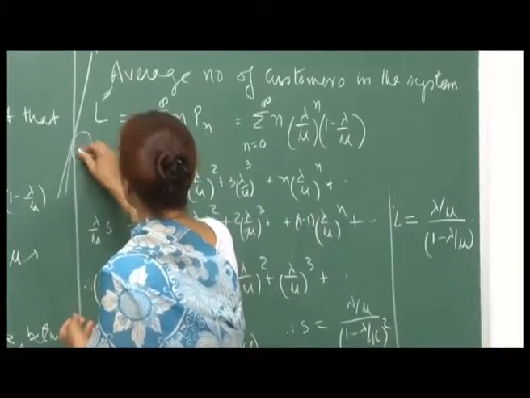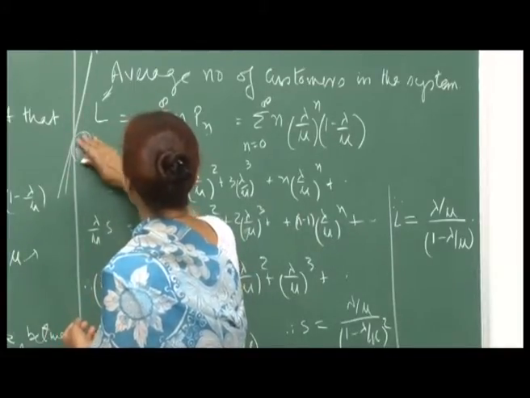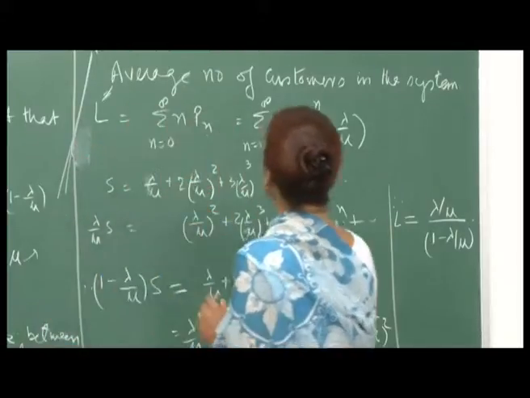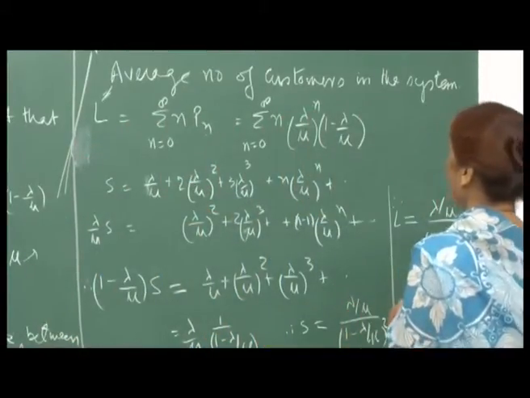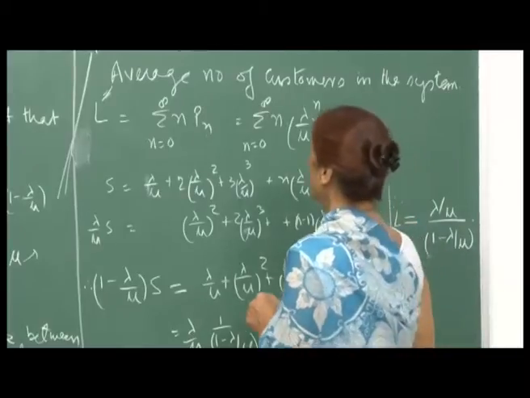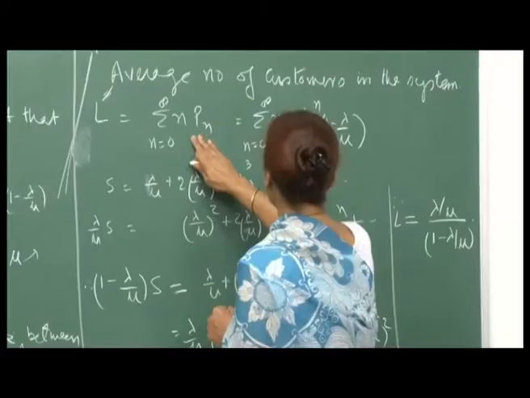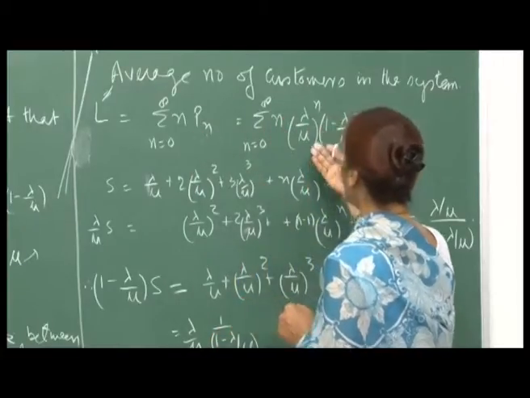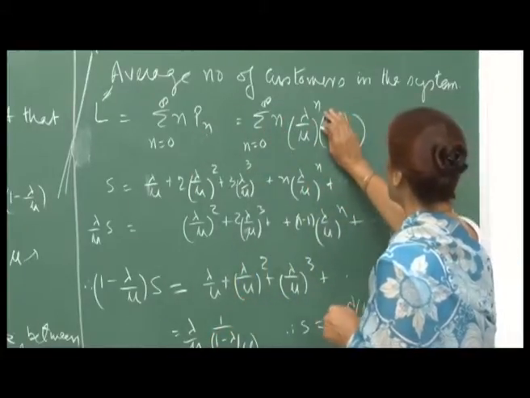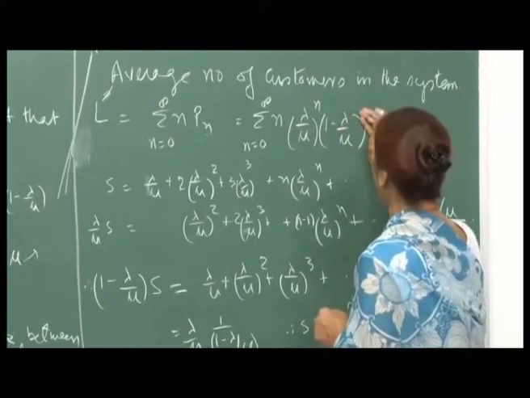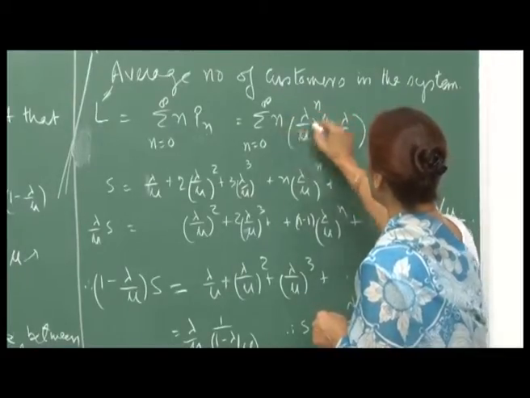We have been denoting it by n t, but it does not matter, let us just keep it this way. So, sigma n varying from 0 to infinity n p n will give you the average number of people in the system. Here substitute for p n, and since 1 minus lambda by mu is independent of n, I will just concentrate on the rest.